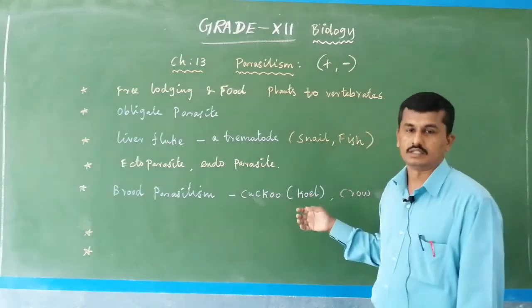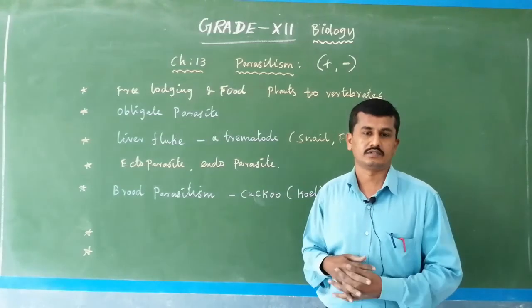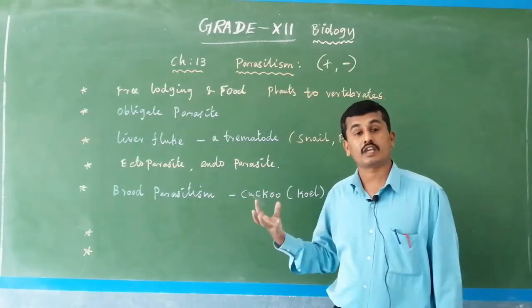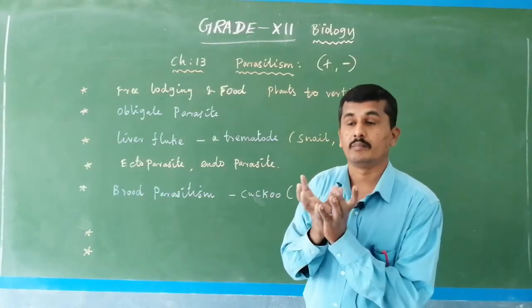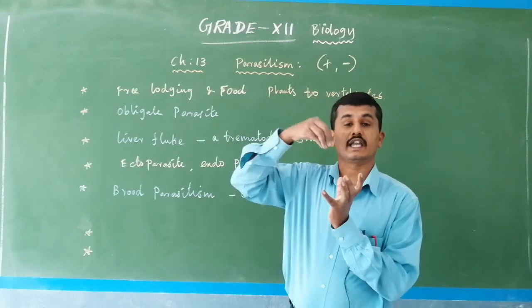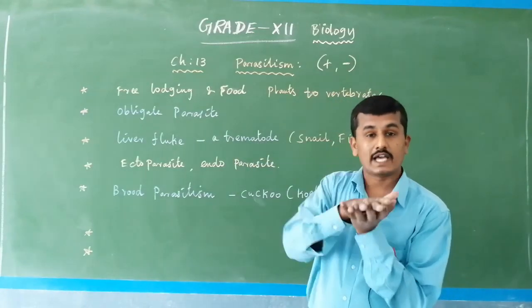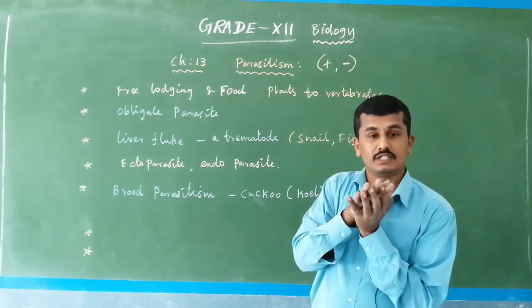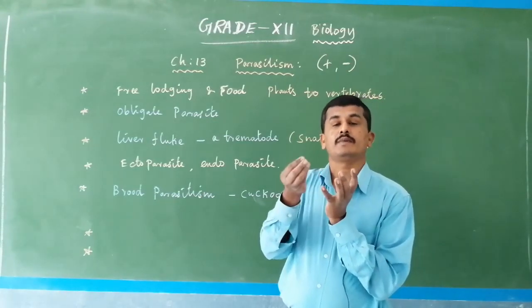The cuckoo does not have the capacity to build a nest, but the crow has the capacity to build a nest well. But the cuckoo lays her egg in the nest of the crow, and the crow hatches the egg. After development from the egg, the cuckoo is developed and spread.